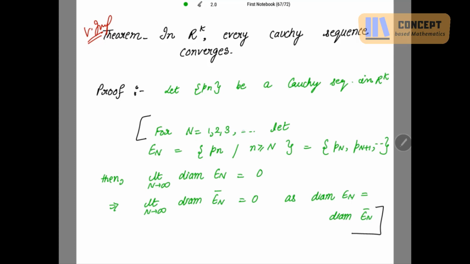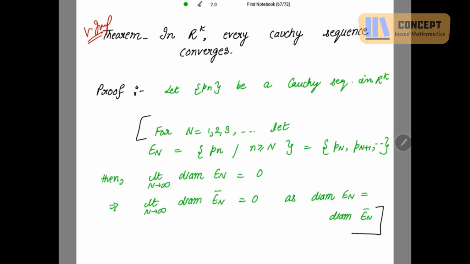For n equal to 1, 2, 3, let En be equal to the set of Pn where n is greater than or equal to capital N, that is, Pn, Pn plus 1, and so on. Then limit n tends to infinity of the diameter of En is equal to 0, which implies the limit of the diameter of En bar is also equal to 0, where En bar is the closure of En. And why has this happened? Because we have already proved that the diameter of En is equal to the diameter of En bar, right?